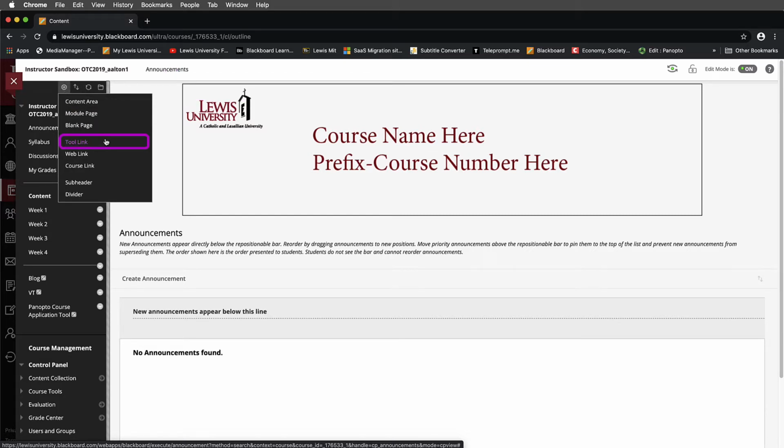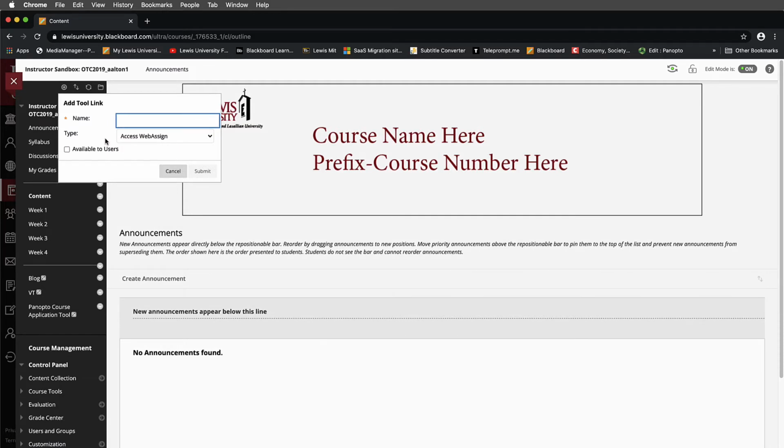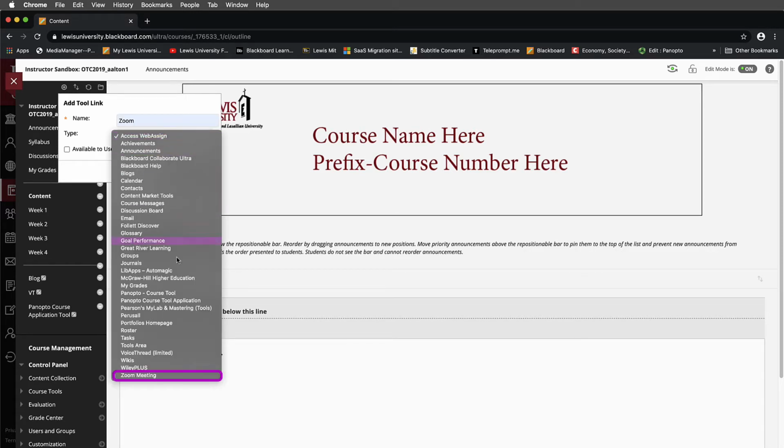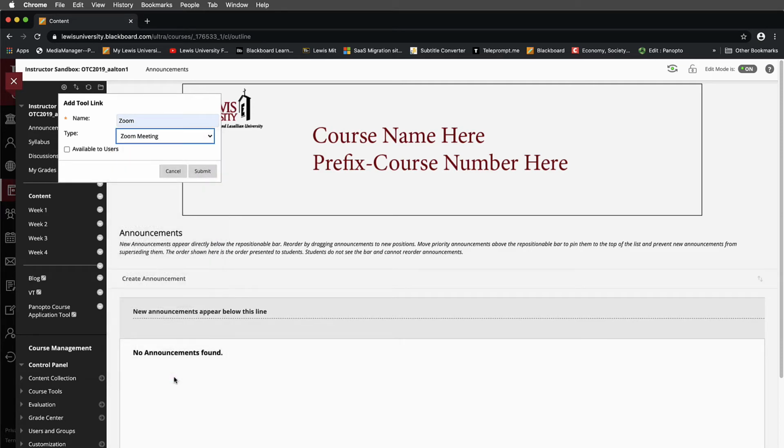We'll select Tool Link, and we'll type in the name of our tool, which is going to be Zoom. Next, we'll choose the type, which is going to be Zoom Meeting at the bottom of your list. And we're going to go ahead and also make this tool available to users. This has to be available to your students. Then we'll select Submit.